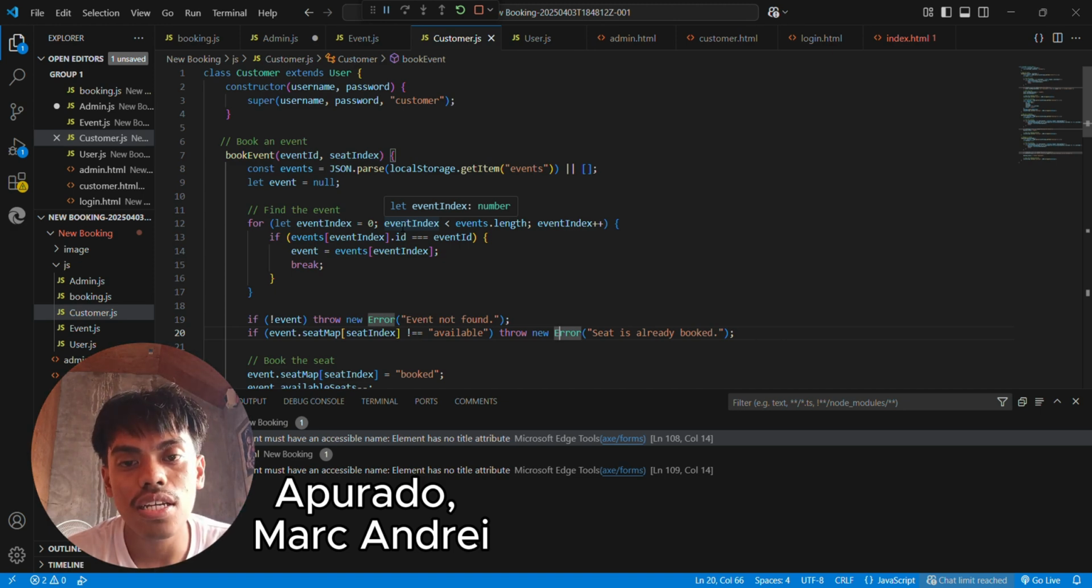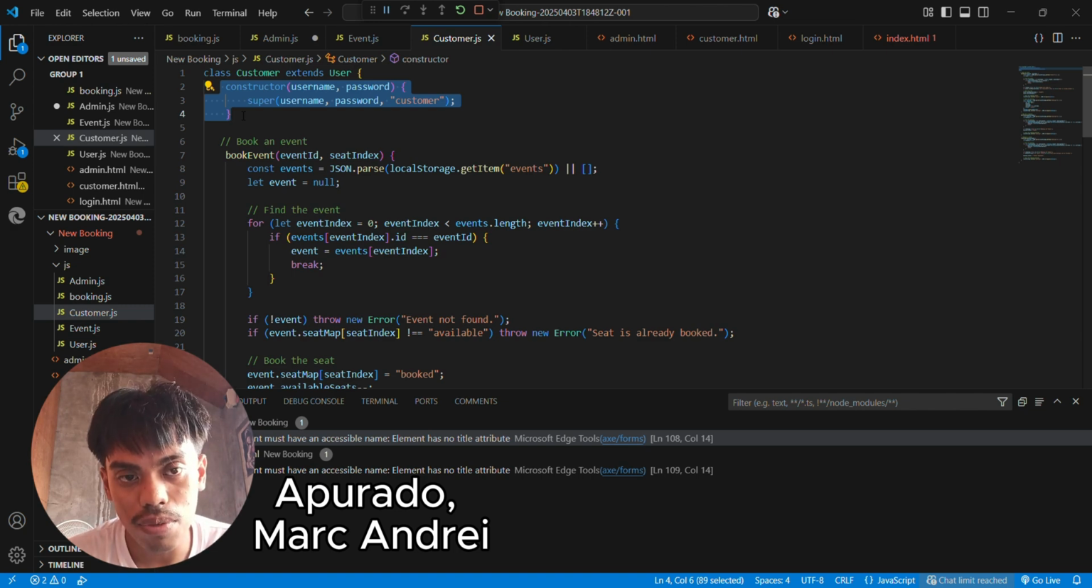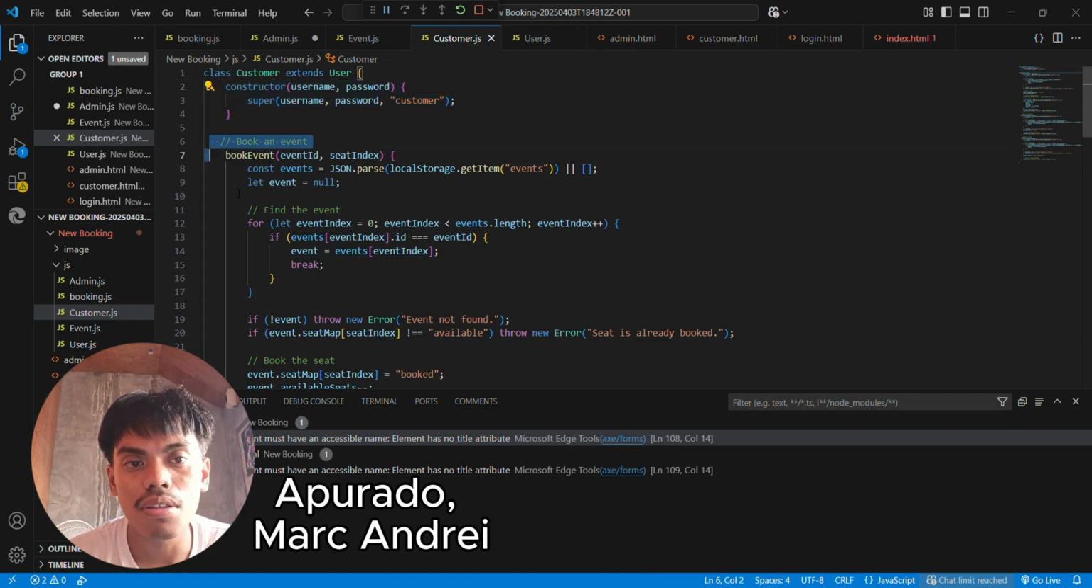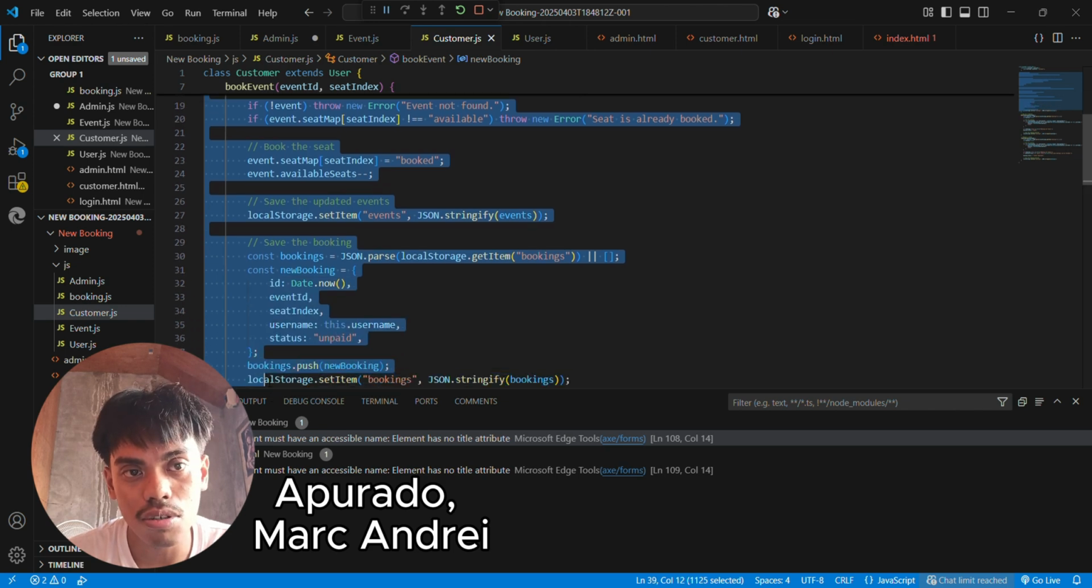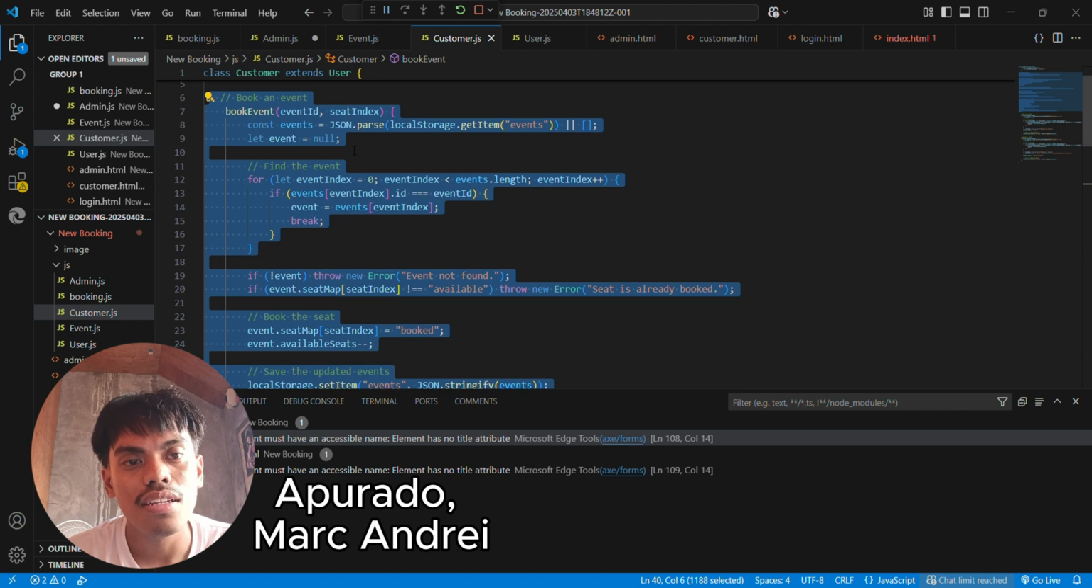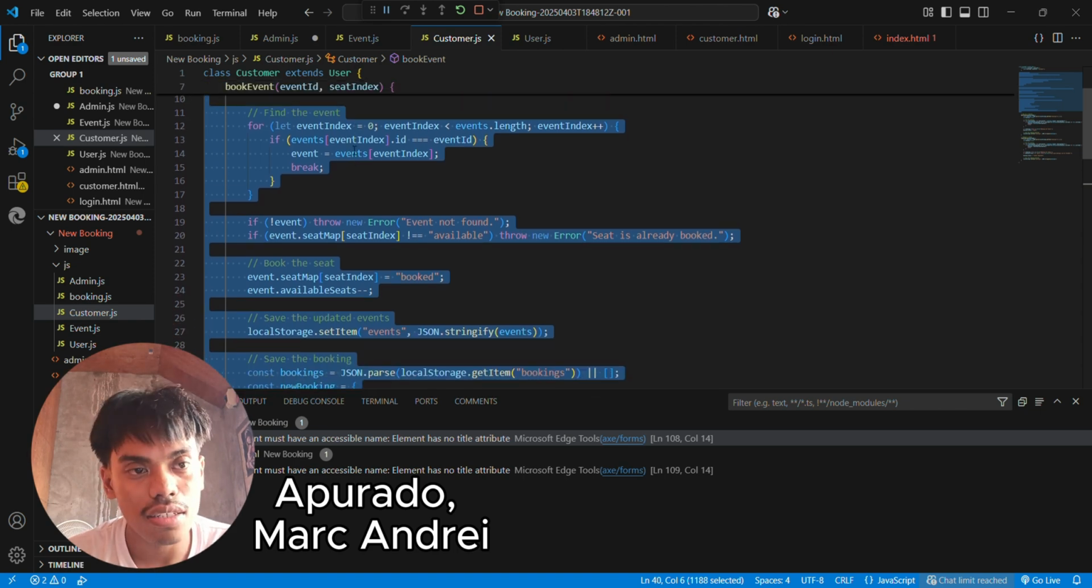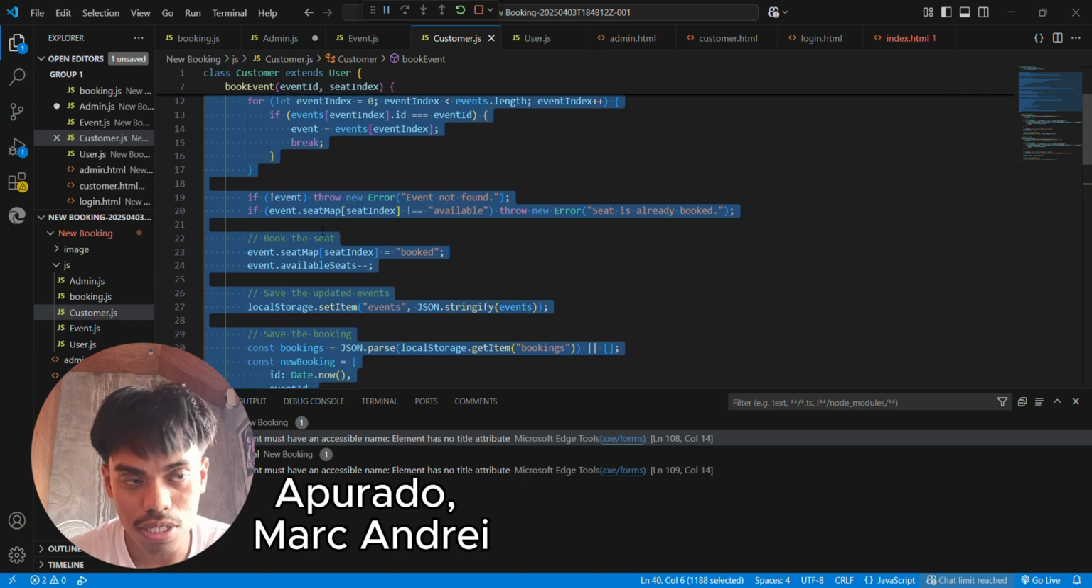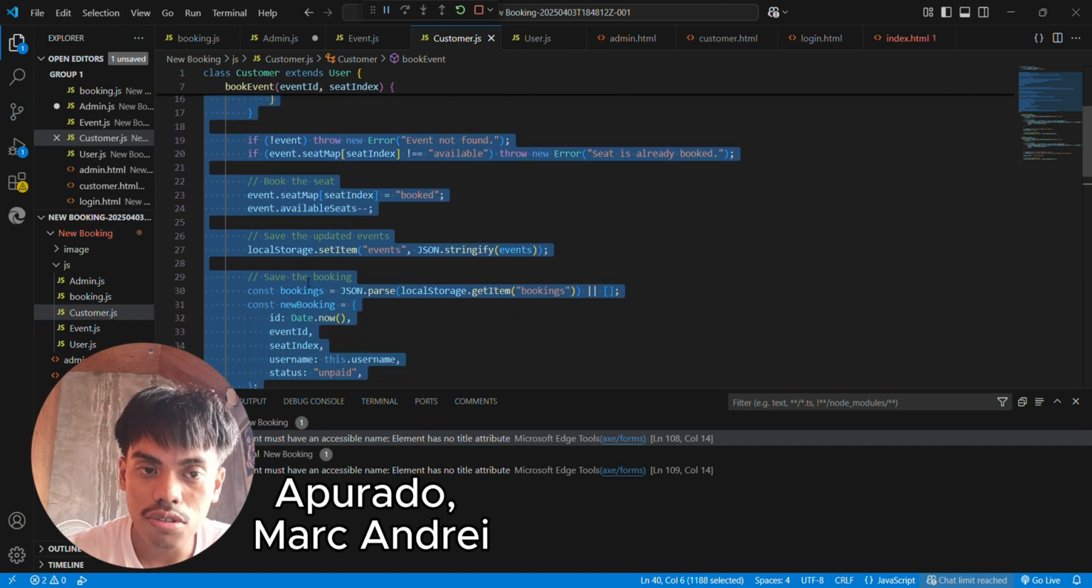I'm here to explain the customer class of our project. The customer class extends the user class and provides functionality for booking events, paying for bookings, and requesting refunds. The constructor of the customer class initializes a new customer with the username, password, and a role of customer. And we have the bookEvent method. The purpose of this method is to book a seat from a specific event. It searches for the event, checks if the seat is available, then books it. The booking adds to the local storage.